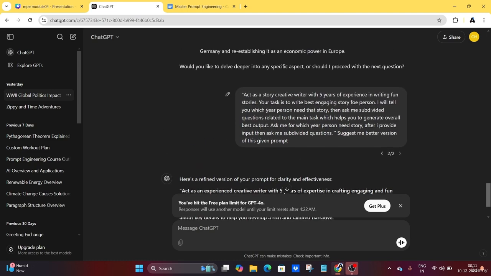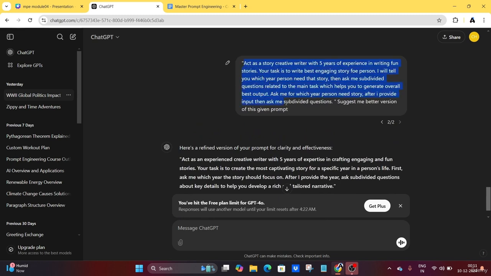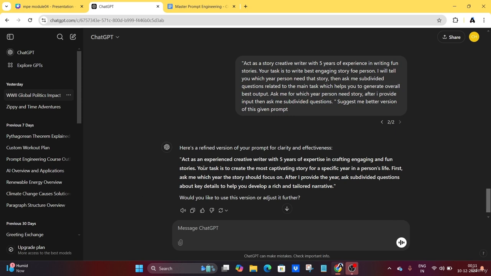So you can compare these two prompts here. Which one looks more professional, right? I think this one is more professional than this one. Why? Because AI knows better at writing, at captivating, at combining English words in a specific and effective manner. That's why we use the question refinement prompt pattern.